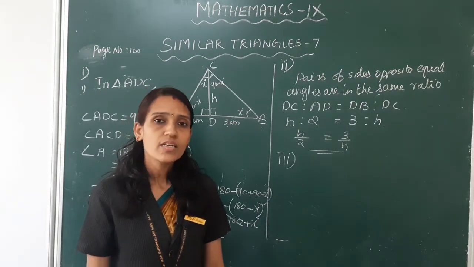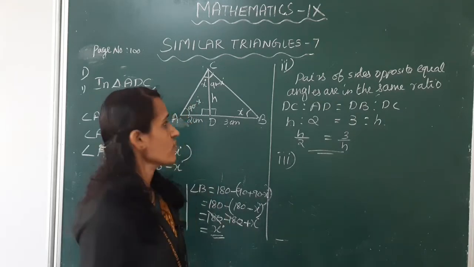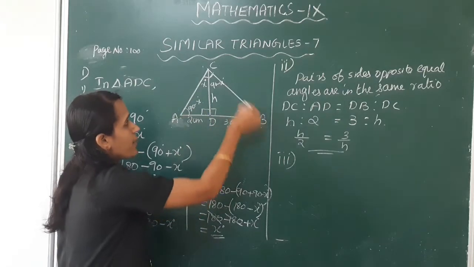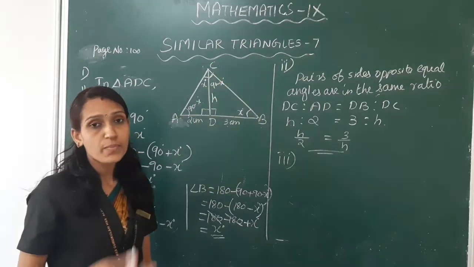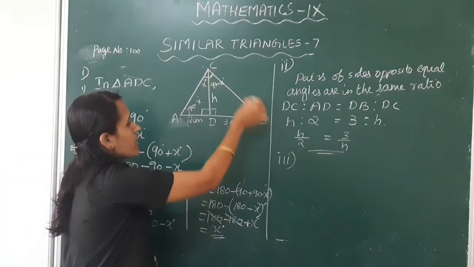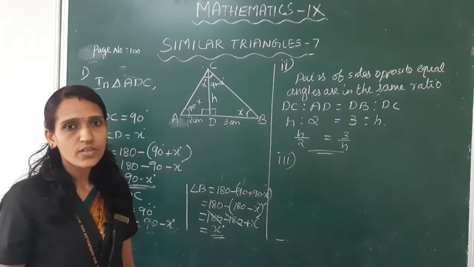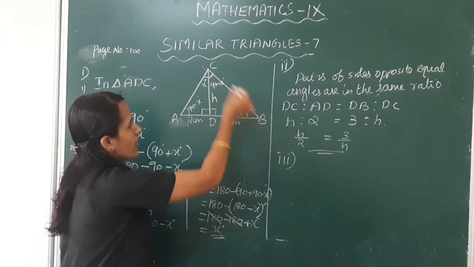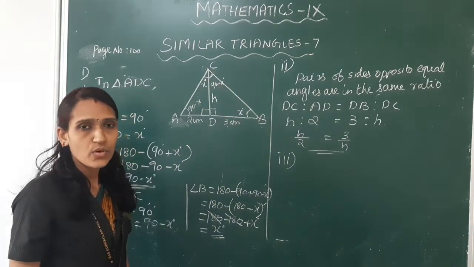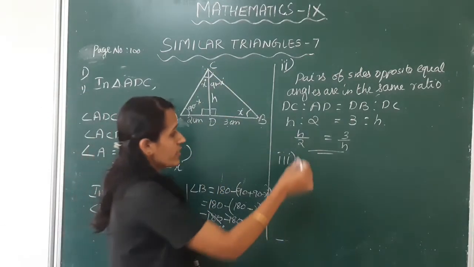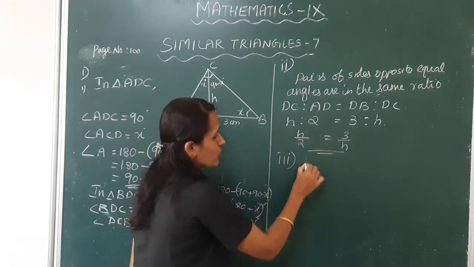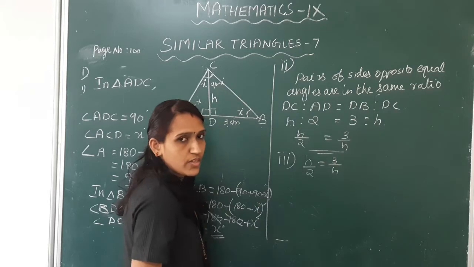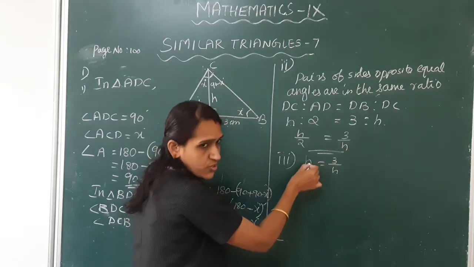Third sub question, calculate the perpendicular sides of the large triangle. Here the large triangle is ABC, but its perpendicular sides are AC and BC. Okay, so now we have to find the AC and BC lines. Now we get H by 2 is equal to 3 by H. Now we have to find H.